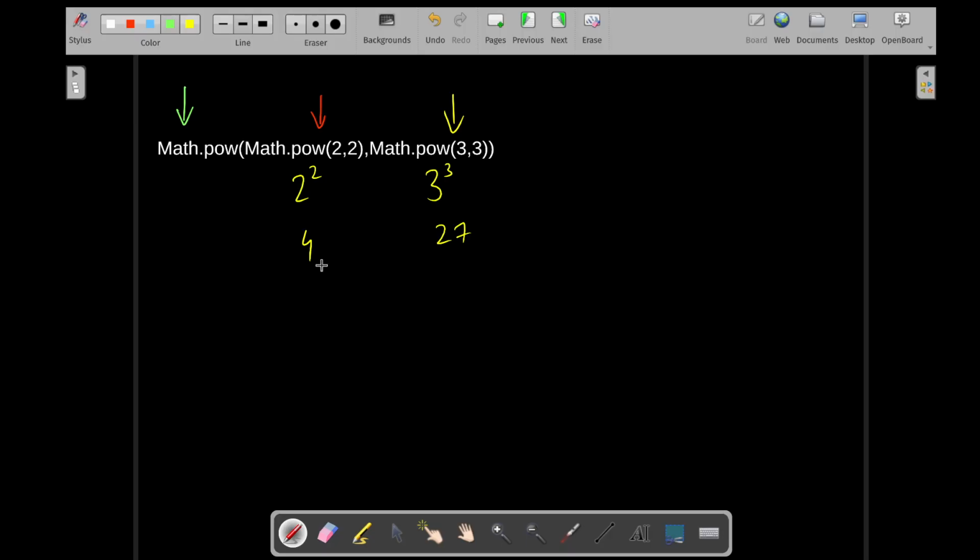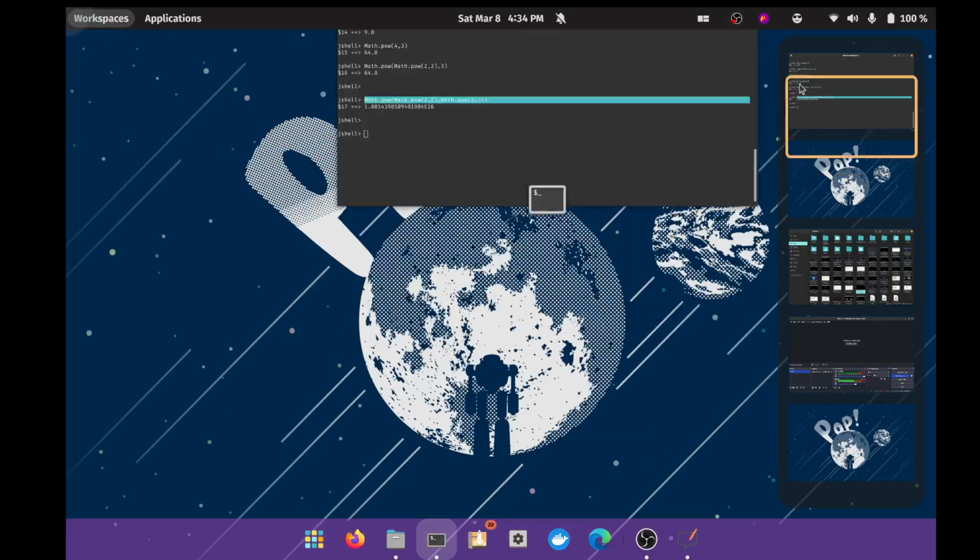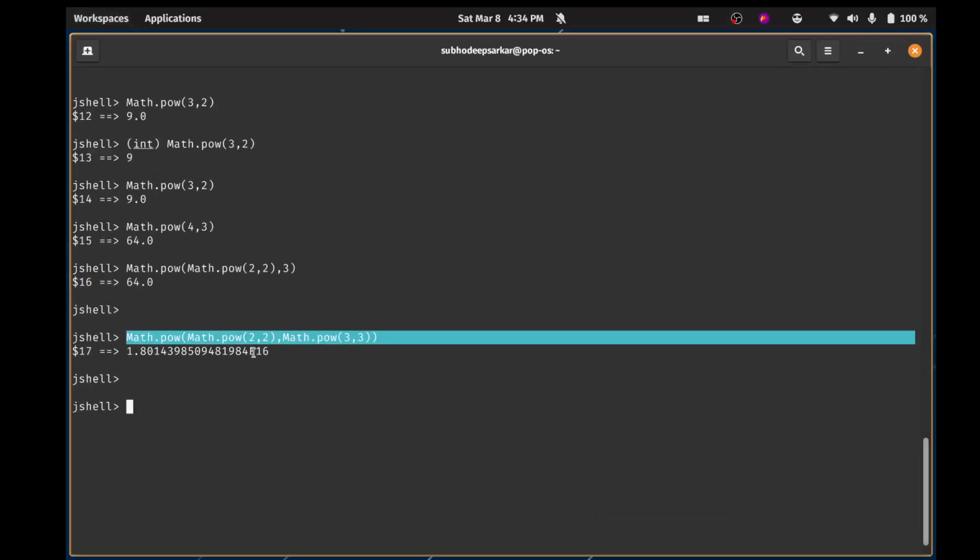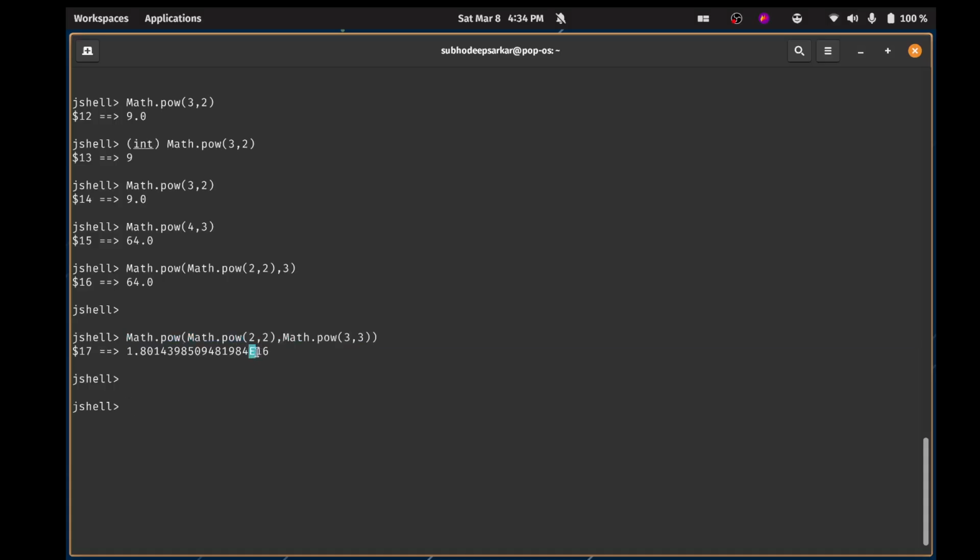What is this saying? This is saying 4 to the power of 27. Now this is a very big number. That's why you are getting an E when you are trying to see the number. If you come back once again, you will find an E in this number. E basically means this is towards positive infinity. I mean, this is a very huge number. Okay. So yeah, that's what it means. So that's how you can combine multiple things at once.